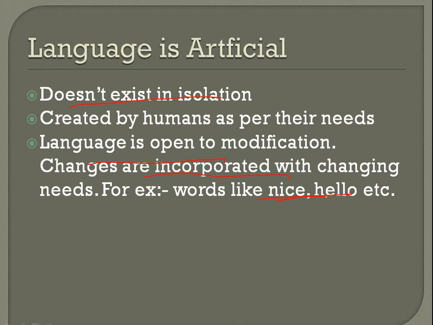So, language being artificial, I will give you one example. If you talk about words like coronavirus, as the virus has come, as the disease has come, you have named it as corona. So a new name has been given. Was corona earlier existing, or did you know about this disease? No, that was prevailing, but we never knew it till the time we got acquainted with it. So it keeps on changing. The words keep on adding as we realize the need.